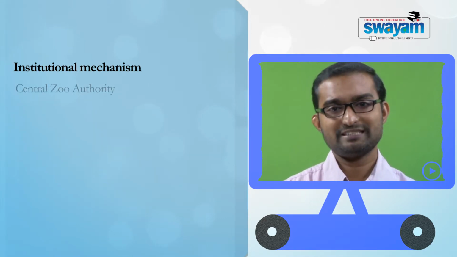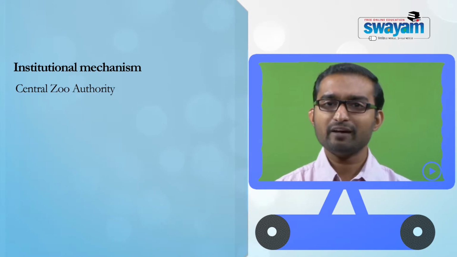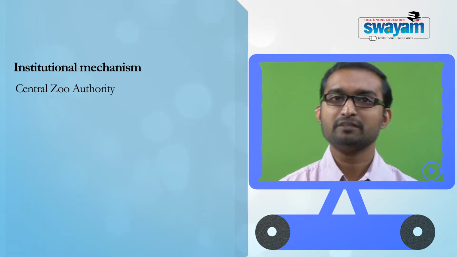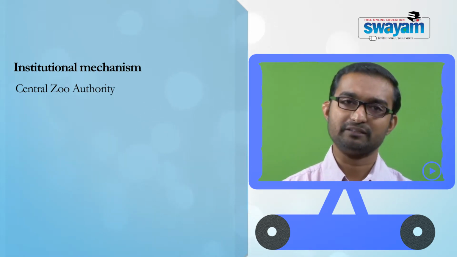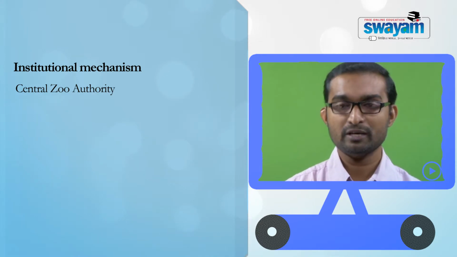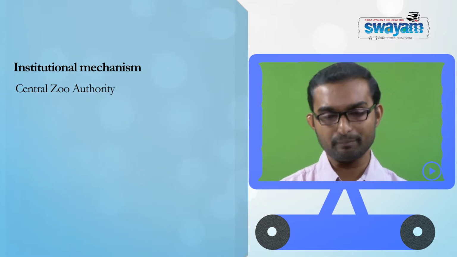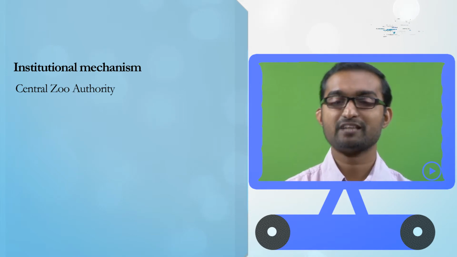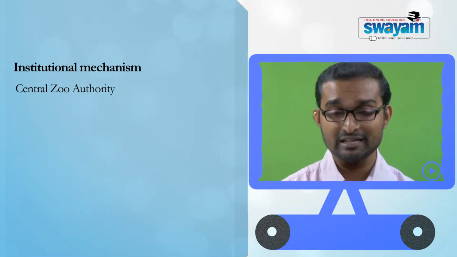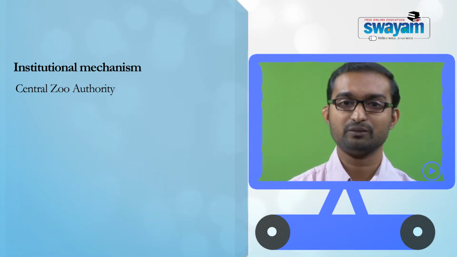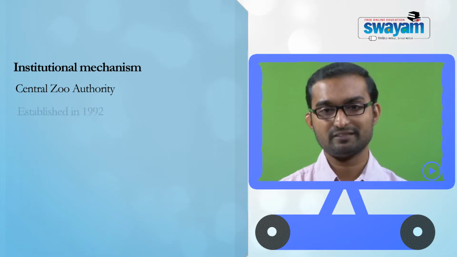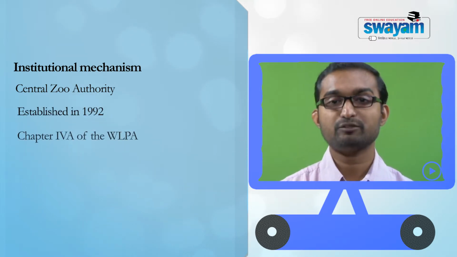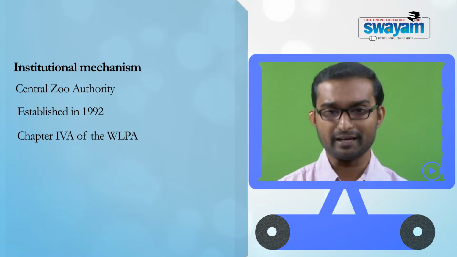Another major institution is the Central Zoo Authority. As we already mentioned, the notification of zoos or maintenance of zoos is another major measure through which wildlife conservation has been envisaged under the statute. This Central Zoo Authority was established in 1992 under Chapter 4A of the Wildlife Protection Act.